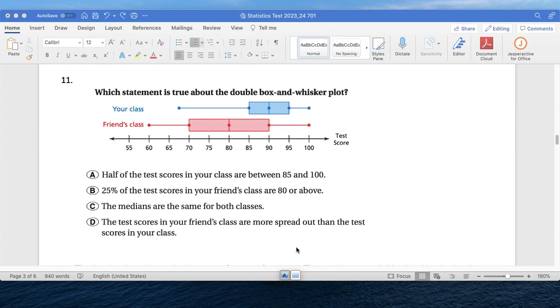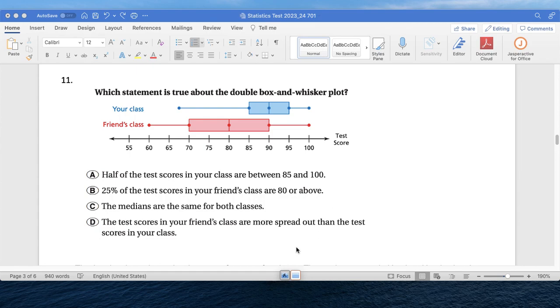11. Which statement is true about the double box plot? So we have your class, and then your friend's class, and these are their test scores. A, half of the test scores in your class are between 85 and 100.